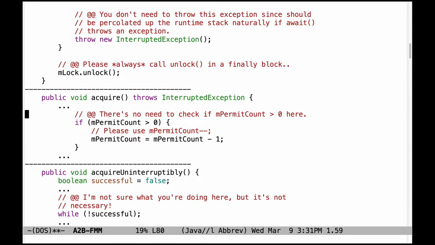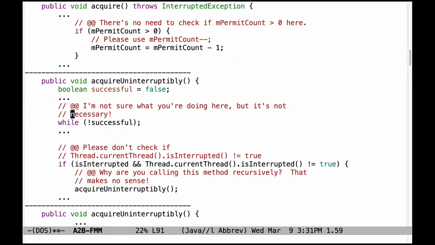Let's take another look at a problem with acquire. There's no need to check to see if mPermit count is greater than 0 here. There should be a loop using the condition variable above the condition object that will check for that, so there's no need to recheck it here. And please get in the habit of using mPermit count minus minus instead of mPermit count equal mPermit count minus 1. That's not a legitimate Java, C++, C# style idiom for doing decrement.